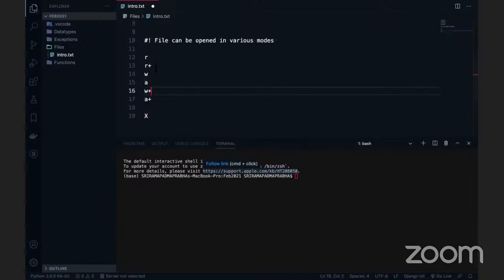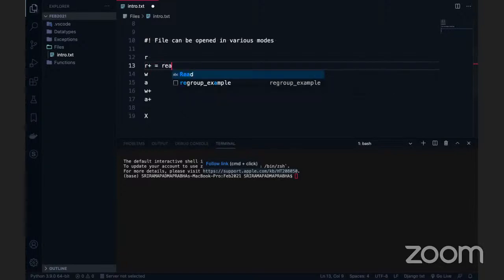So what is the R mode basically? It opens the file in read-only mode. R plus means it opens the file for both read and write, so R plus is read plus write. R is only read, W is only write, and A is just append mode.